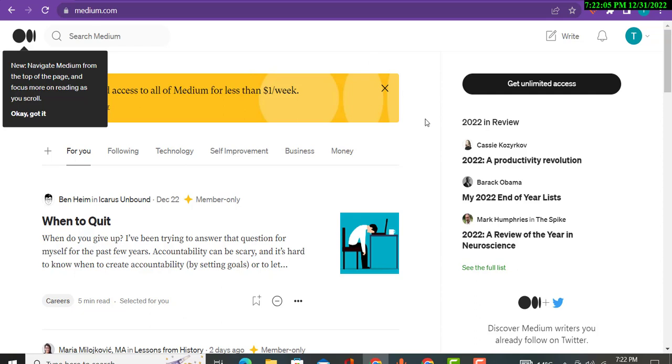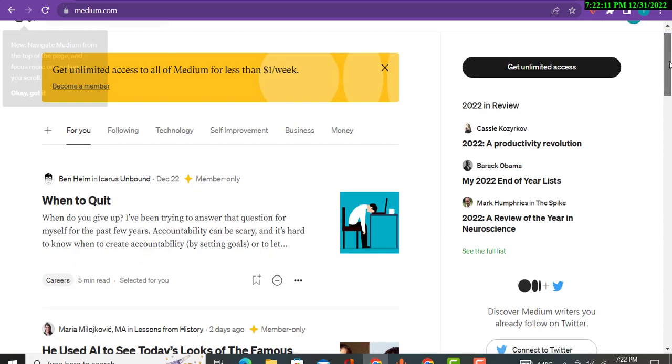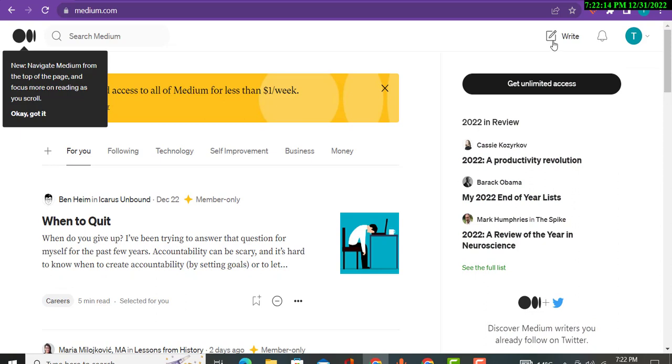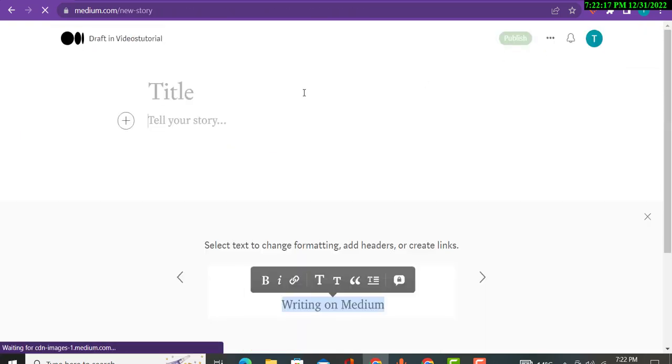Simply go there and log in with your Gmail ID. This type of dashboard appears, very simple and very easy. Here you will click on write. One more thing I will add in this video: Medium blogs and Medium stories appear on the Google search engine as well. It means if you create an article like this and it gets boosted, Google will rank your article on their search engine, so you will get millions of traffic from this single article.